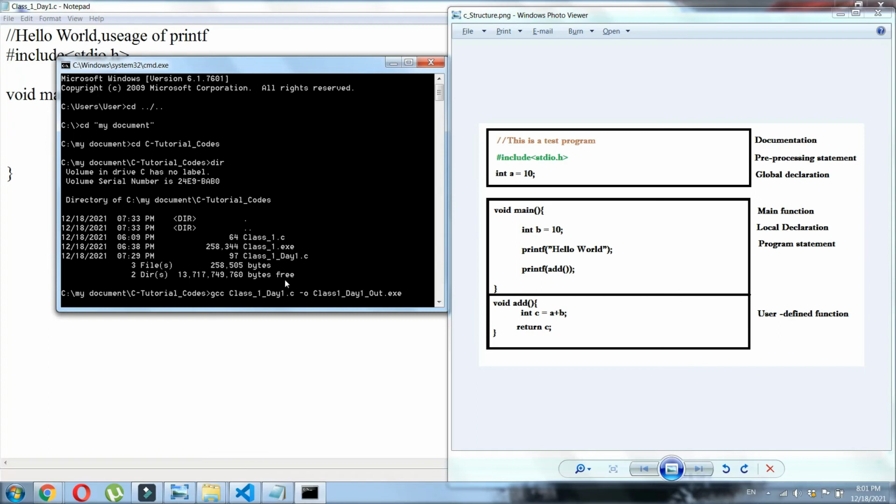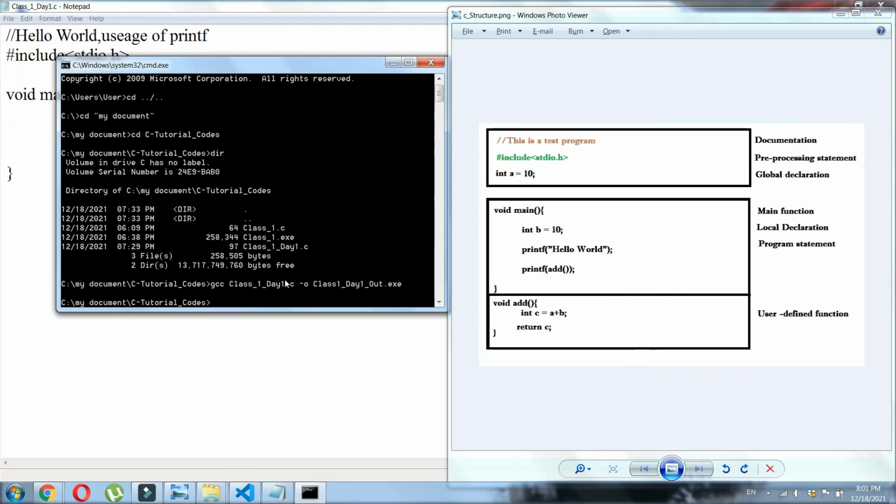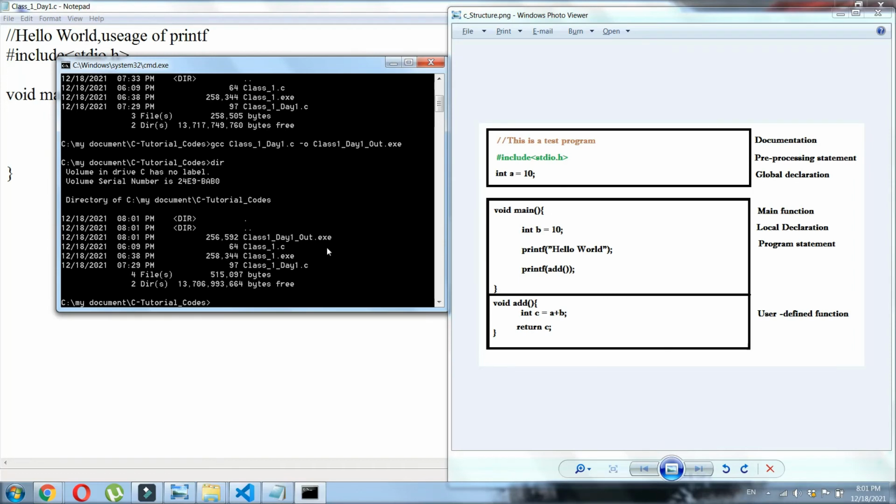Why do we need to specify exe? Exe is the executable format of Windows. If you are using Ubuntu, you might need to give it as sh. Now we got our code compiled. Giving dir again, we can see that we have the same files.